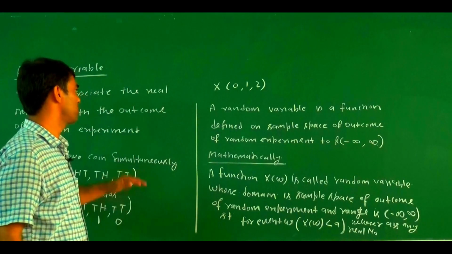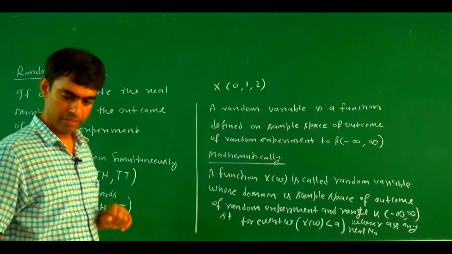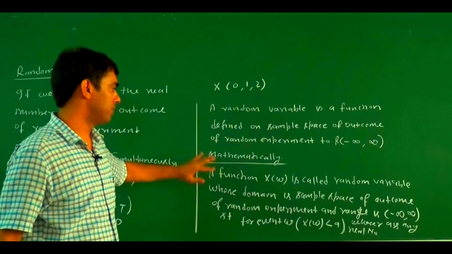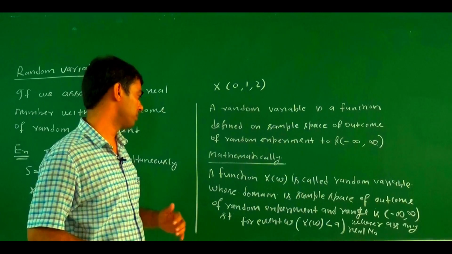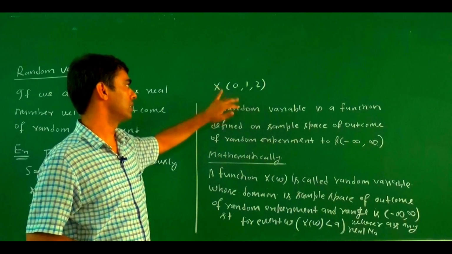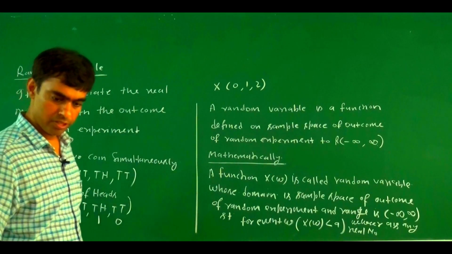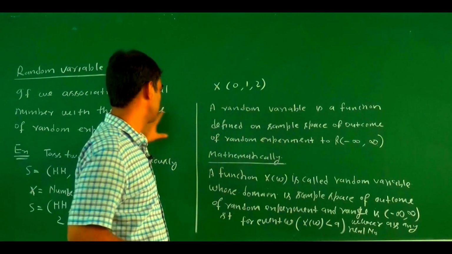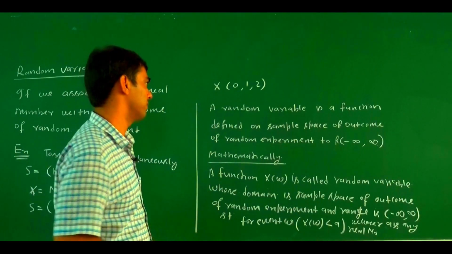So this one is a what? This one is a definition of a random variable. So here we define, if we say it mathematically, this one is a what? This is a function whose domain is a what? Whose domain is the sample space of outcomes of a random experiment. This one is the sample space. So this is one example, and this one is a definition of a random variable.